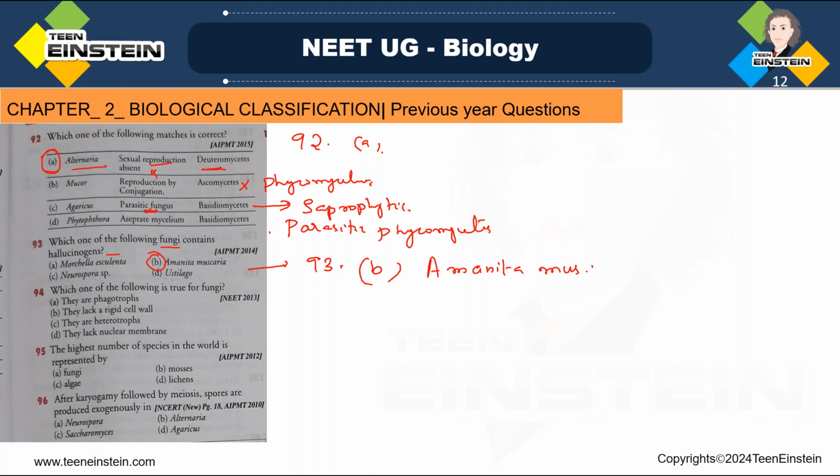Amanita muscaria secretes hallucinogenic substances, which are substances like psilocybin and psilocin.